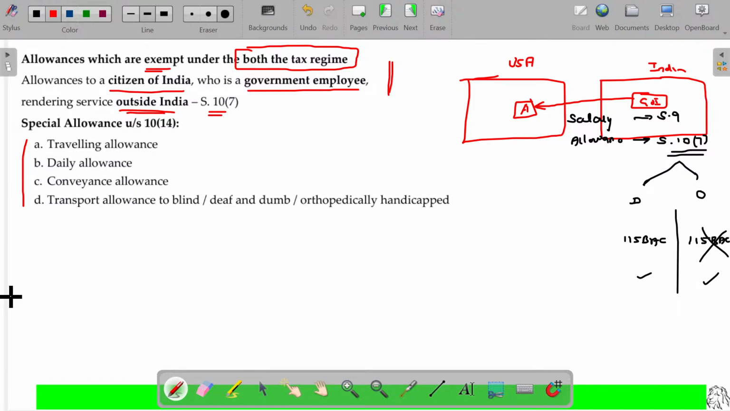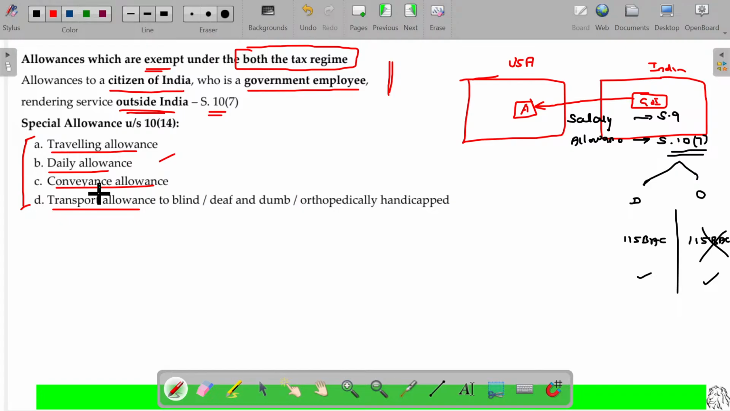So being a citizen of India, getting the allowances from the government of India will be exempted in both the tax regimes. Apart from that, four allowances will be totally exempted under both the tax regimes, subject to some conditions. These are the four allowances: traveling allowances, daily allowances, conveyance allowances, transport allowances. These four allowances are totally exempted. Of course, there is a limit. To that extent of the limit, they will be exempted under both the tax regimes.